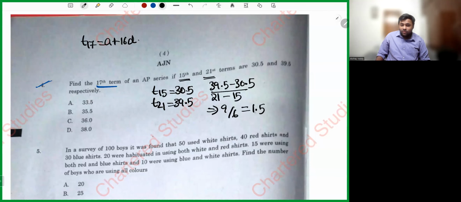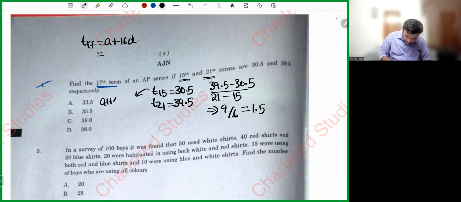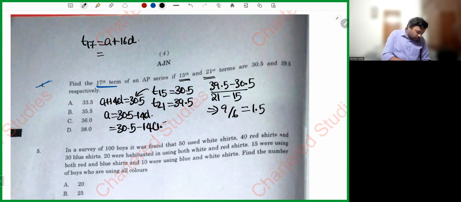Now what is missing? The value of A is missing. Let's go ahead and calculate A. How will you calculate A? Here T15 is given. What is the T15 formula? A plus 14D is equal to 30.5. A is equal to 30.5 minus 14D, that is 30.5 minus 14 into 1.5. Let's do it. 14 into 1.5 is 21, which gives 9.5. So the value of A is 9.5.